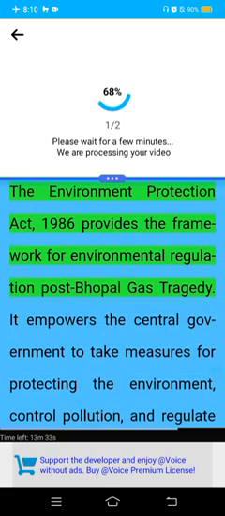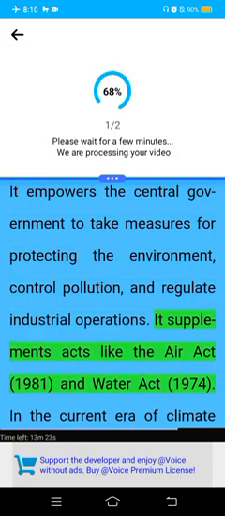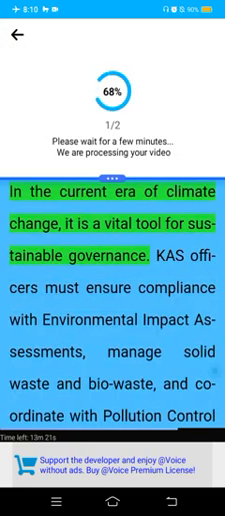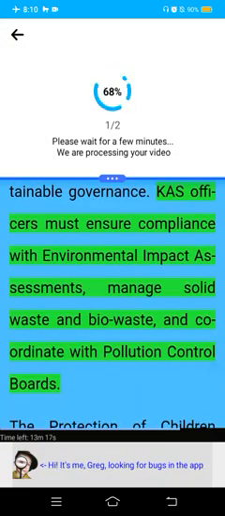The Environment Protection Act, 1986, provides the framework for environmental regulation post-Bhopal gas tragedy. It empowers the central government to take measures for protecting the environment, control pollution, and regulate industrial operations. It supplements acts like the Air Act 1981 and Water Act 1974. In the current era of climate change, it is a vital tool for sustainable governance. CAS officers must ensure compliance with environmental impact assessments, manage solid waste and bio-waste, and coordinate with pollution control boards.